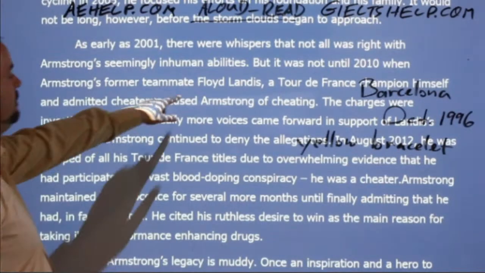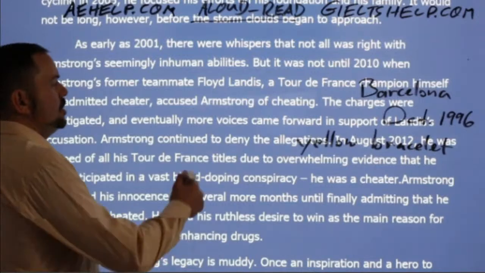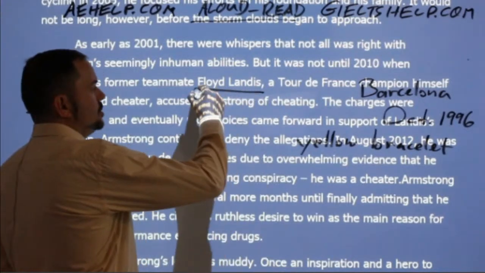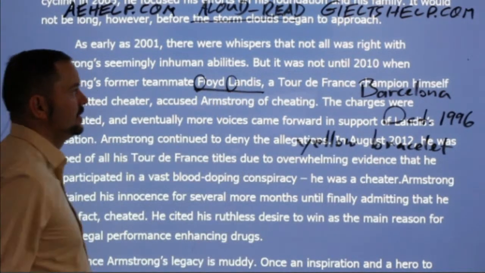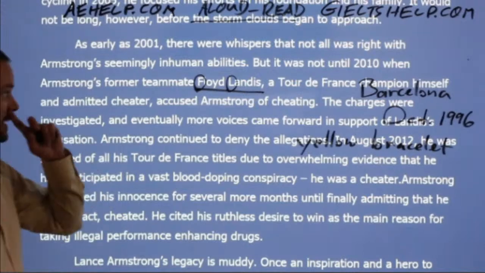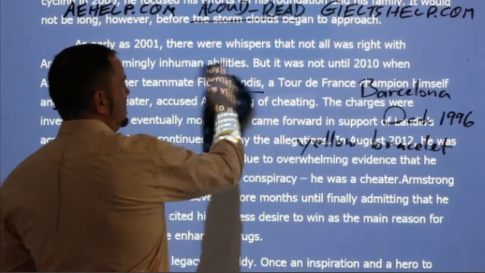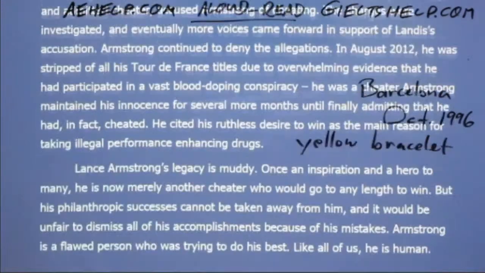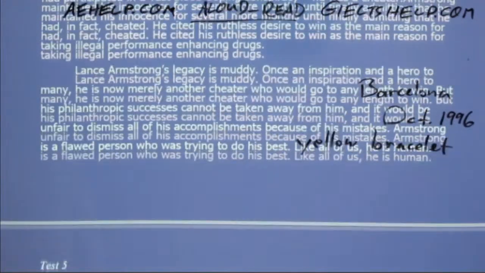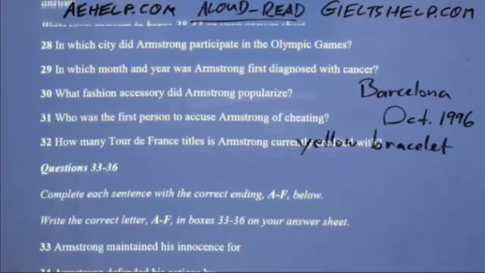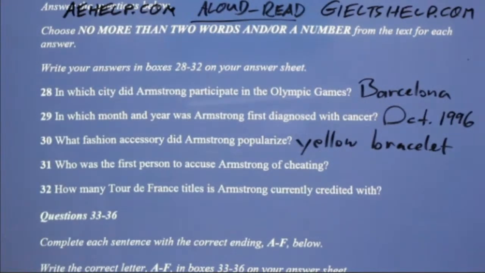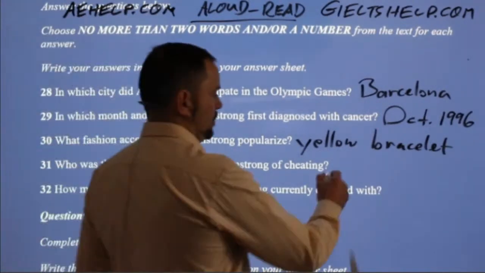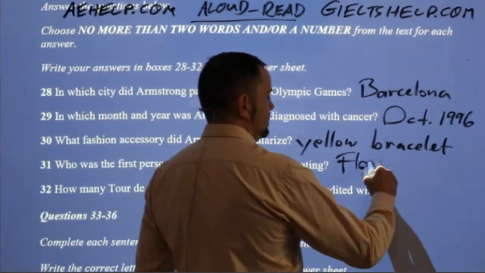There it is, Floyd Landis. Names are usually easy to look for because you're looking for these capital letters, okay? And as long as you have an idea, you'll be fine. So Floyd Landis, okay, good. So see what I mean, Abhishek, that if you read the text and you have a fairly clear understanding, you don't really need to answer these while you read because it's very fast to...